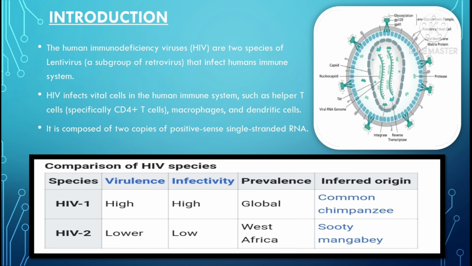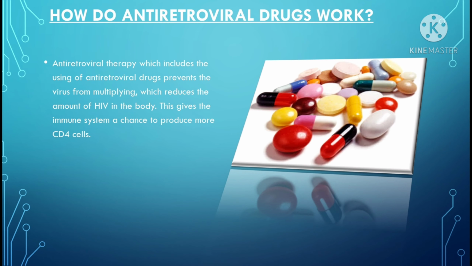HIV-1 is of high virulence and high infectivity, is found globally, and originated from the common chimpanzee. HIV-2 is of lower virulence and lower infectivity, is found in West Africa, and originated from the Sooty Mangabey.